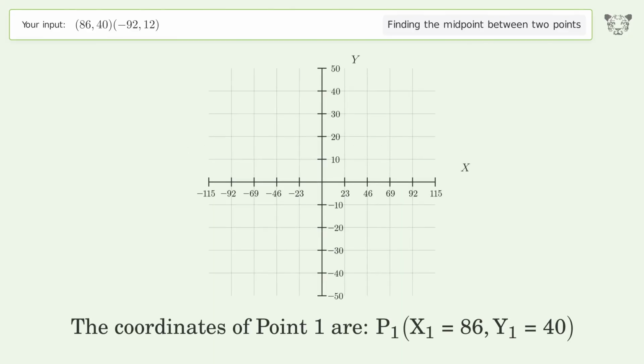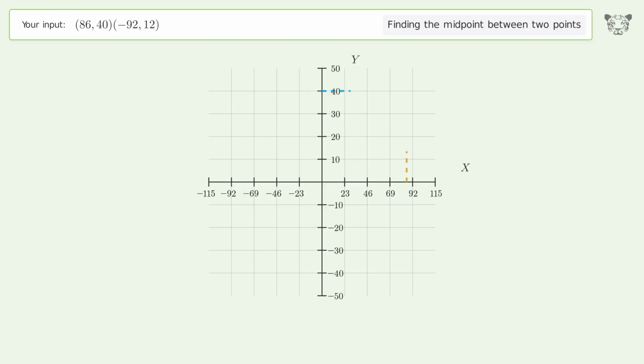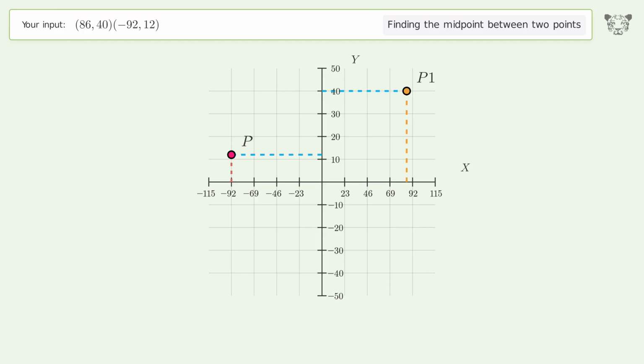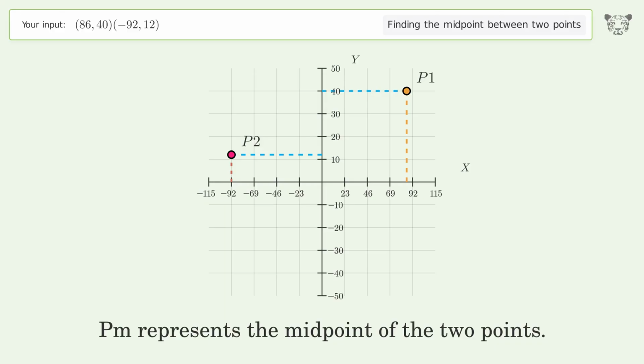The coordinates of point 1 are x1 equals 86, y1 equals 40. The coordinates of point 2 are x2 equals -92, y2 equals 12. PM represents the midpoint of the 2 points.